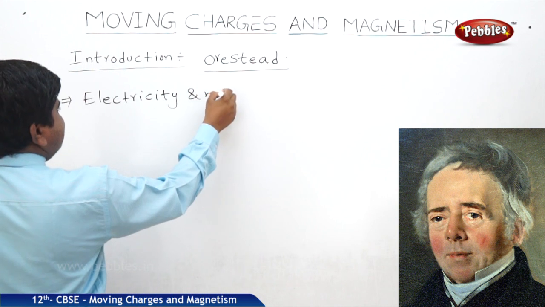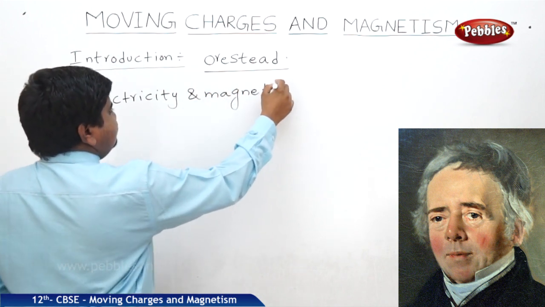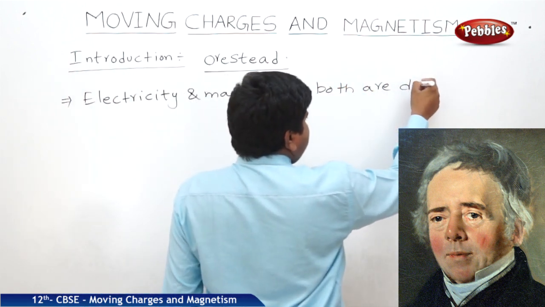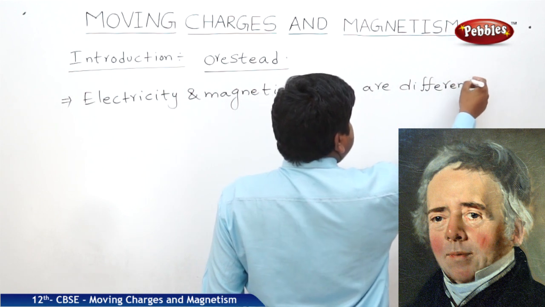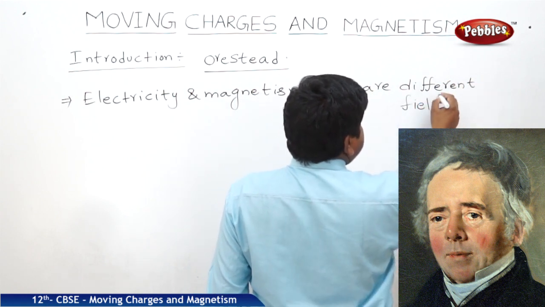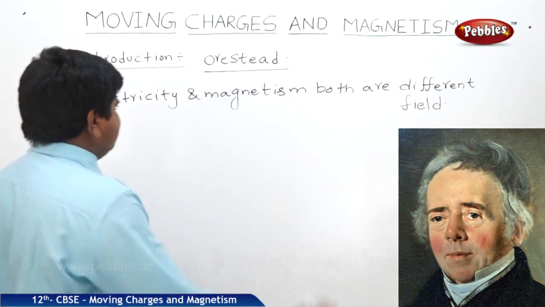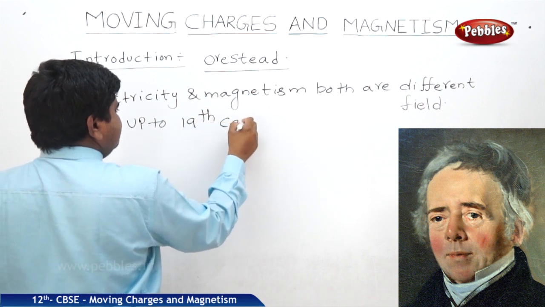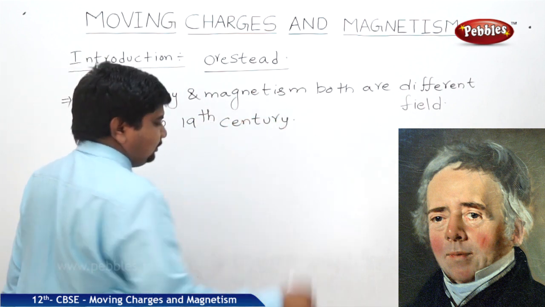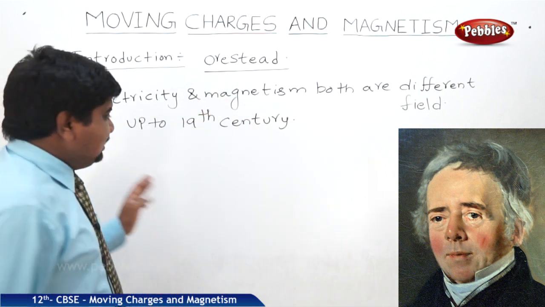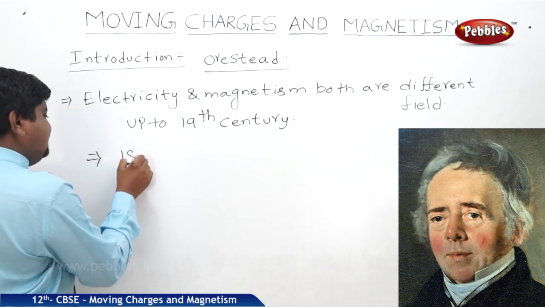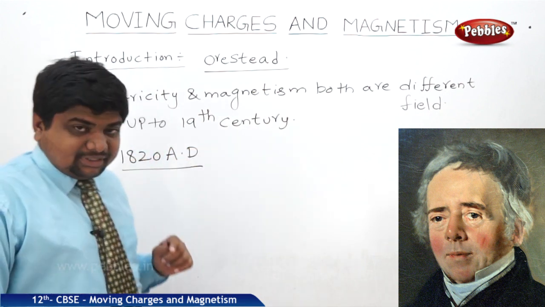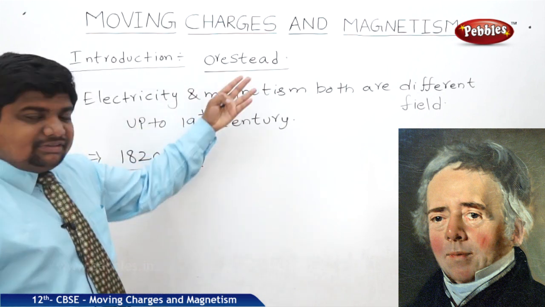Electricity and magnetism were both different fields up to the 19th century. But Ørsted's observation was made in 1820 AD. From this observation onwards, the thinking of the people changed.